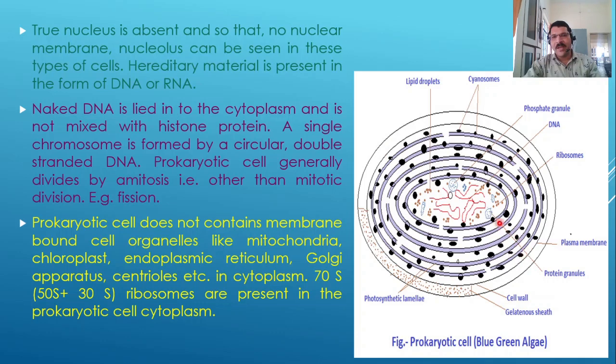Their DNA is present in the cytoplasm itself, in circular and double-stranded form. This cell does not divide by mitosis; it divides by a process like fission. So these are some important features of prokaryotic cells.